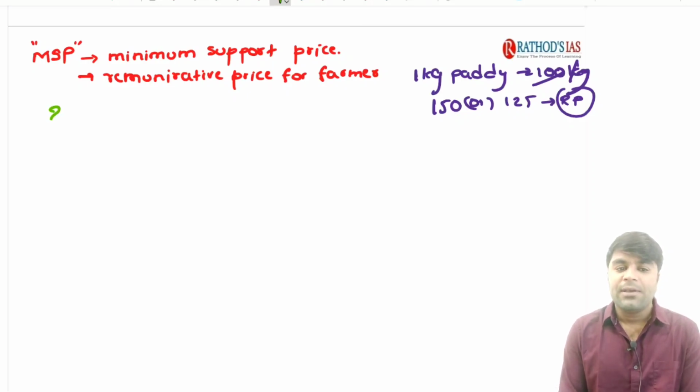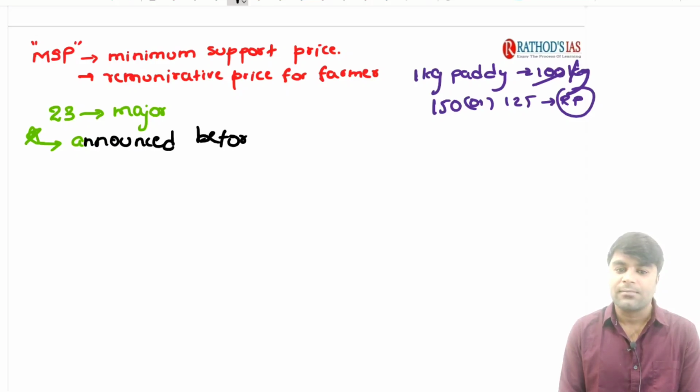This MSP is given to 23 major crops in the country currently. These points are very important for your prelims as well as mains, guys. The MSP is announced before the sowing season.